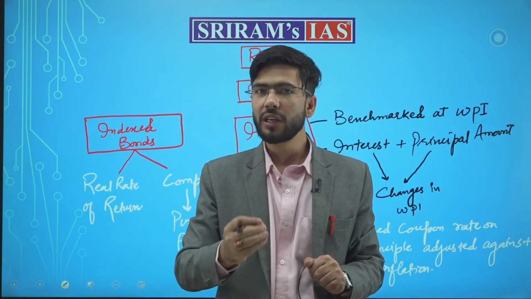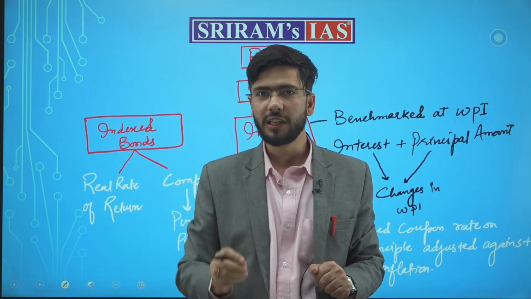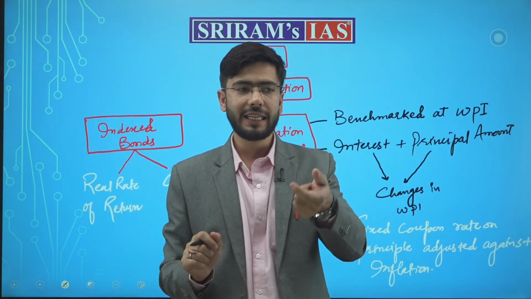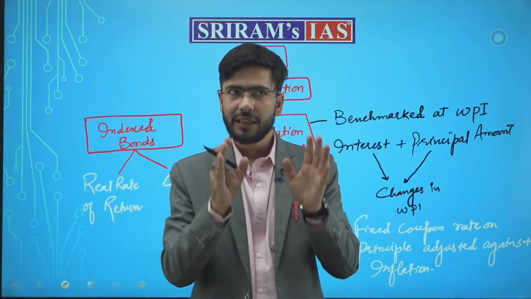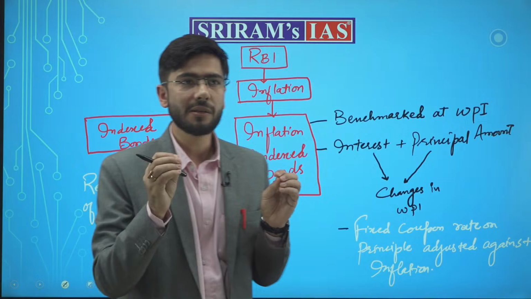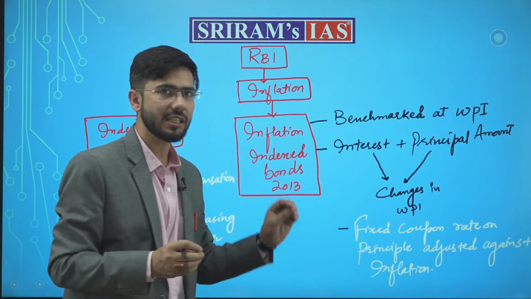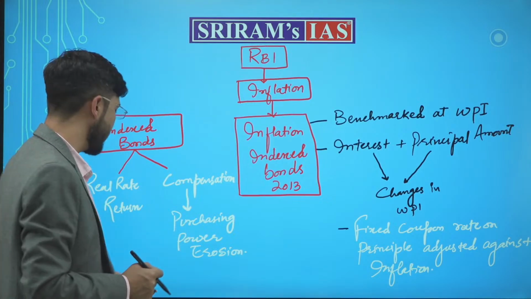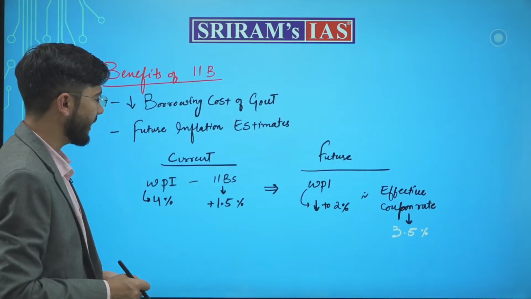Further, we are giving 1.5% of indexation on the interest on these bonds. Therefore, the cost of borrowing on these bonds will be just 3.5%, which otherwise would have been more than 4%.